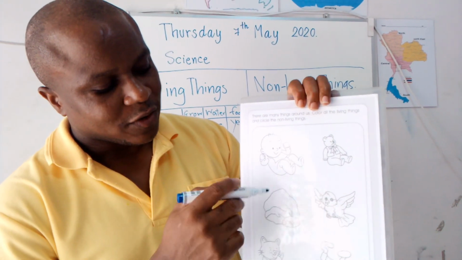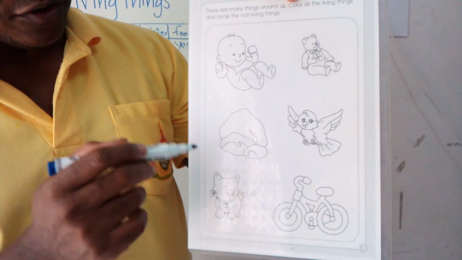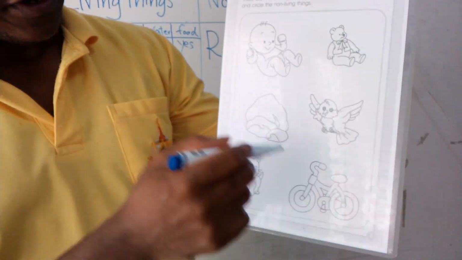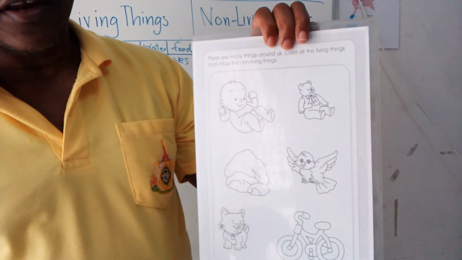Okay, so you can see that we have locks here. Locks is not living things, for example. And we have bicycle here. Bicycle is not living things. We have teddy bears here, non-living things.